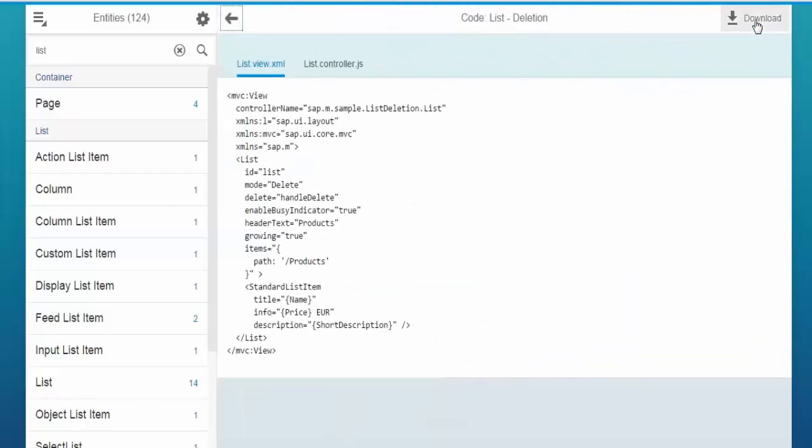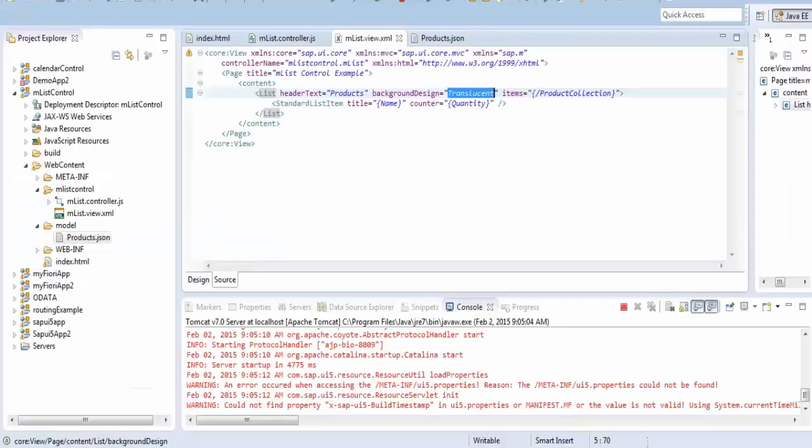We'll go to the source code, and in this list we have a mode. To this mode we have to add delete. There are different types of modes, like single select, etc. So we have a delete mode. We have to include this delete mode first, so that the delete button appears.